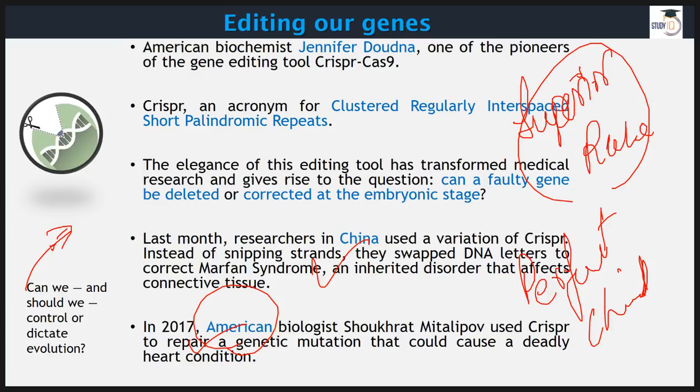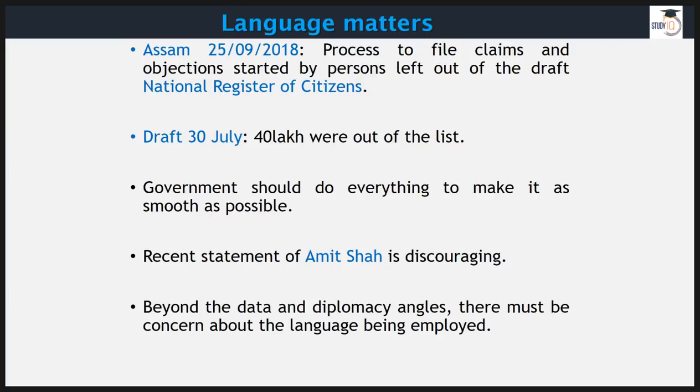So we have to be very careful about the outcome of this sort of editing. Now, language matters. This is about the National Register of Citizens, 25th, that was yesterday. This process to file claims and objections started for all those people who are left out of this draft that came out back on 30th July.